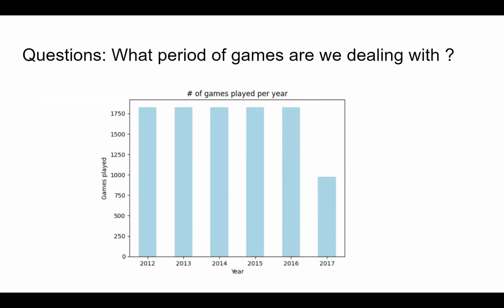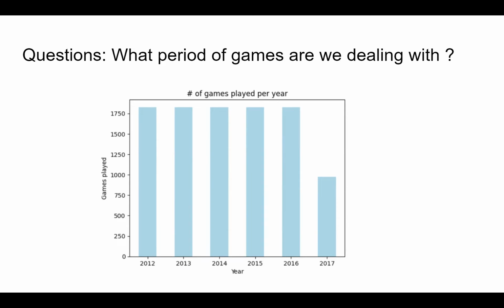So, post that, we'll go into visualizations. How I have visualized is I had certain questions in mind and I've tried to answer them through the different visualizations. So, the first is, what period of games are we dealing with? As we can see, the dataset is from 2012 to 2017.